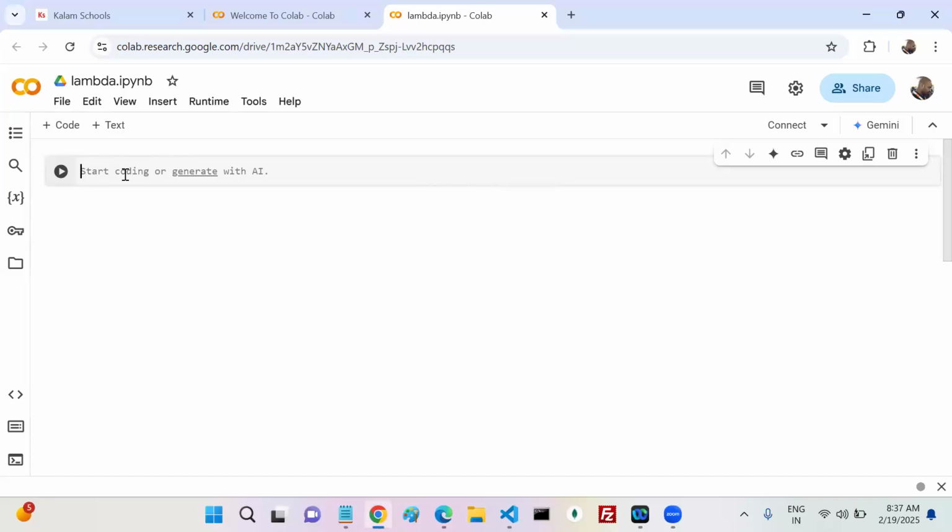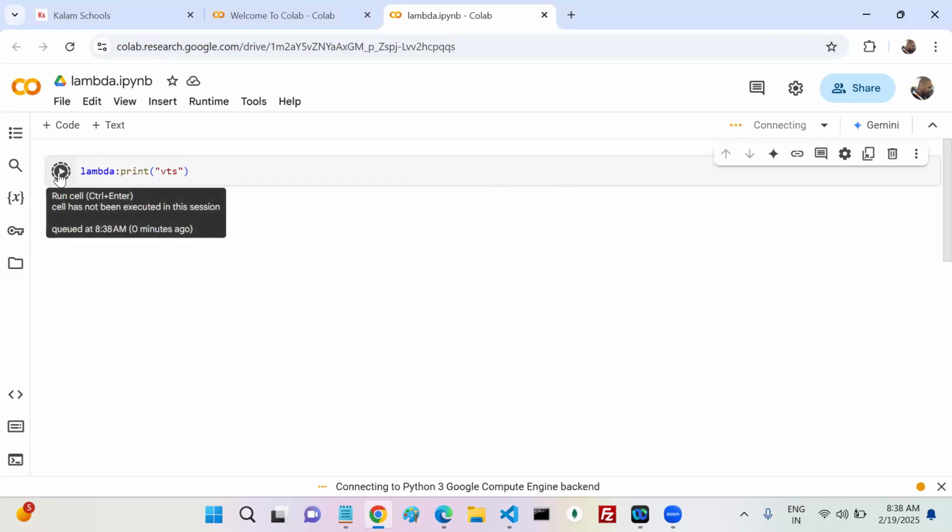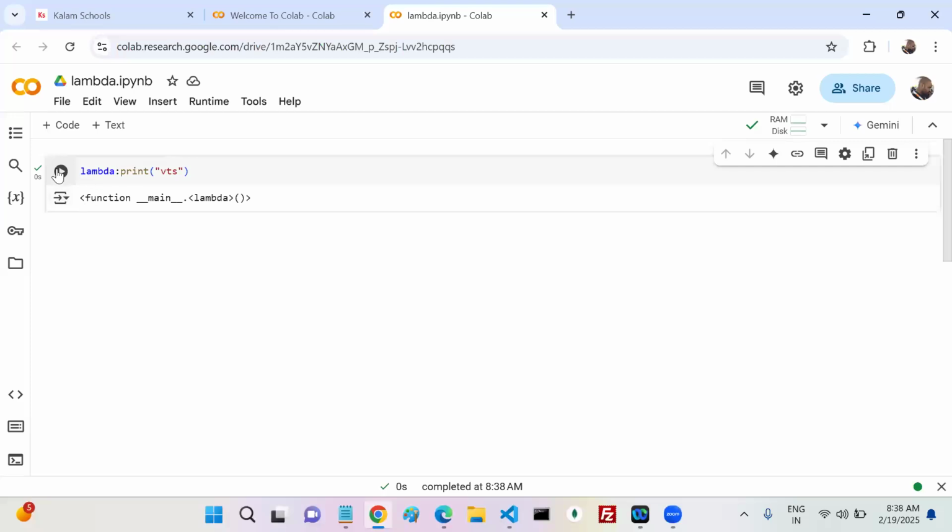Okay, now let's come to lambda functions. Now see here, I'm going to write lambda, after that just a colon, and one statement. The syntax you have to understand first. Let's check whether it's syntactically valid or invalid. Just wait, the process is going on, right?